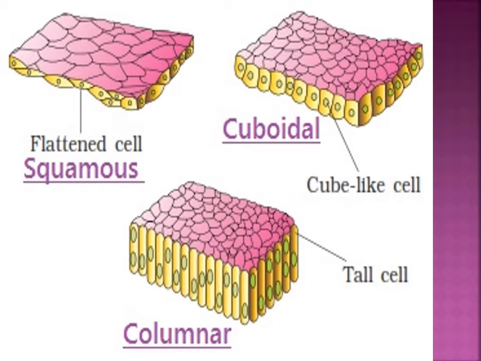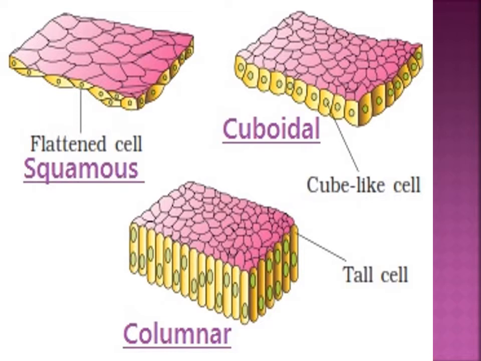This is important. Next, the cuboidal epithelium is made up of a single layer of cube-like cells. This tissue is commonly found in kidney tubules and ducts, the secretory portions of small glands, and the surface of the ovary. The main functions are secretion and absorption.